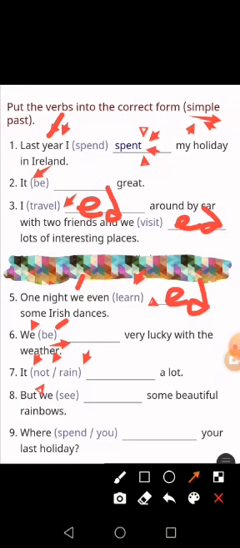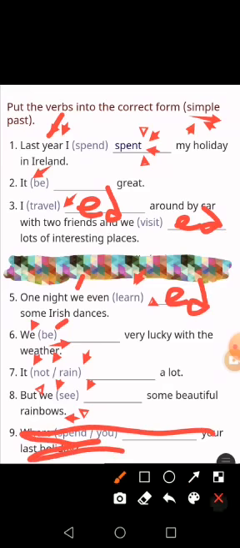The next one, but we see some beautiful rainbows. Rainbows. What does rainbows mean? Rainbow in Arabic means قوس قزح. We see some beautiful rainbows. رأينا قوس قزح جميل, right? So we see, you have to change see. We saw, it is an irregular verb. We saw some beautiful rainbows, okay? And I don't need the last one. So let's move to the next.